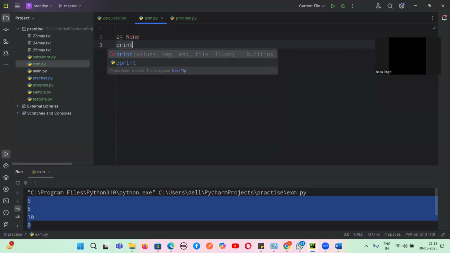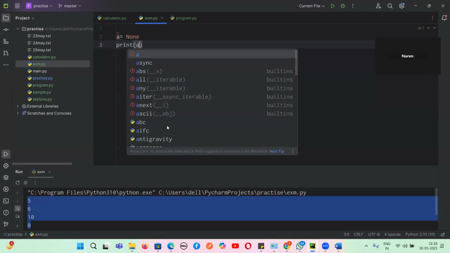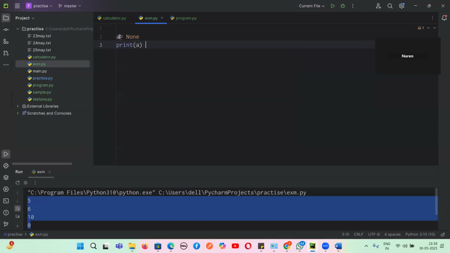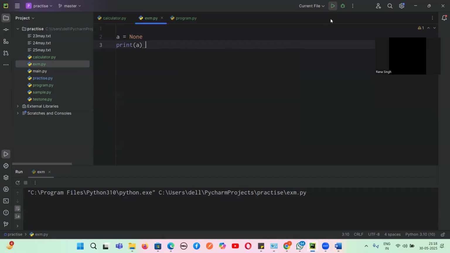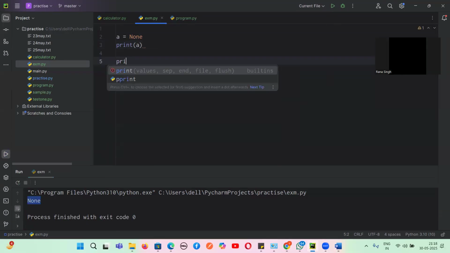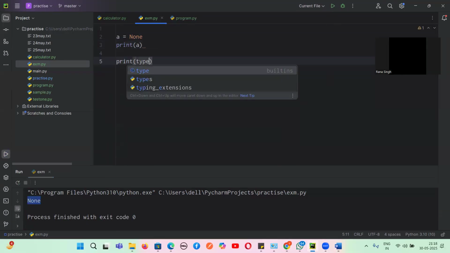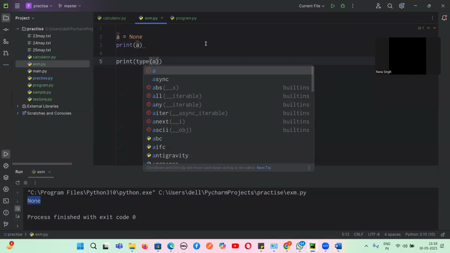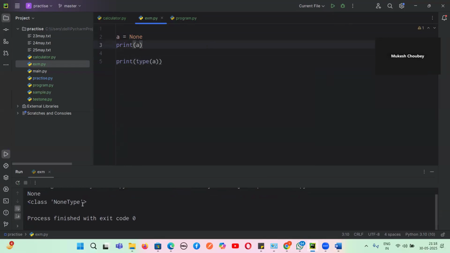And we have print A. So what will happen is that we are taking A equal to None, and we are just printing A. If you execute this statement, guys, you get an output as None. Yes or no? And then if you just take the type of this A, you will get the class type as NoneType. Yes or no, guys?